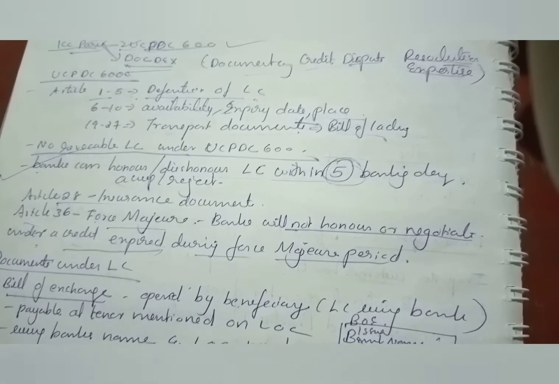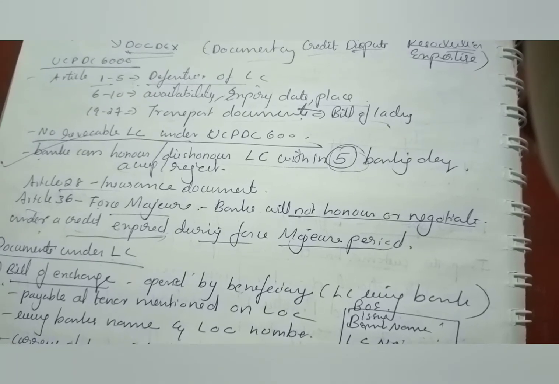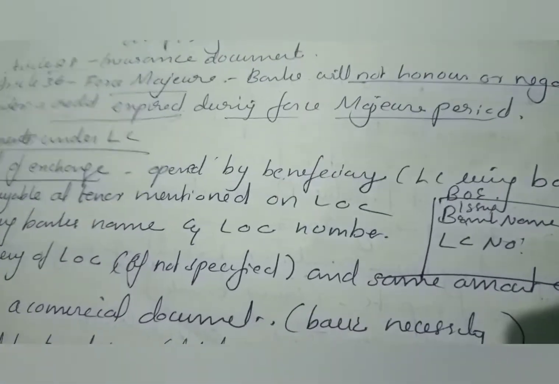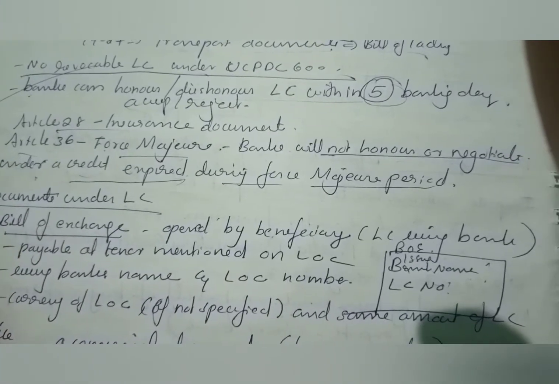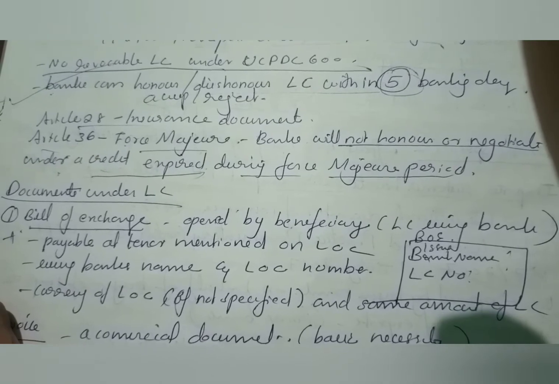Irrevocable LC under UCPDC 600: banks can honor or dishonor an LC within 5 banking days. That is, accept or reject within 5 banking days only. Article 28 covers the insurance document. Article 36 covers force majeure: banks will not honor or negotiate under a credit that expired during the force majeure period.